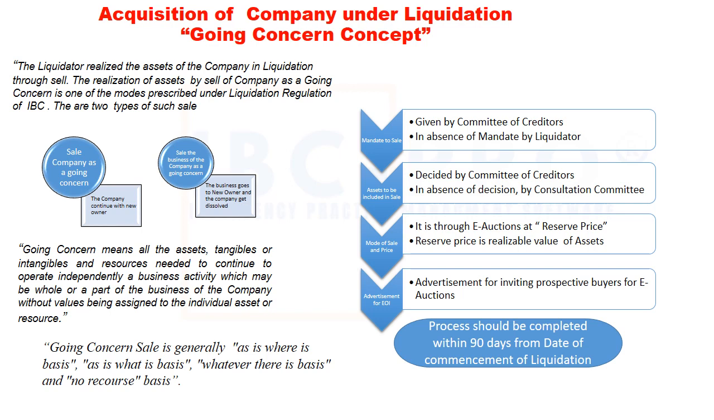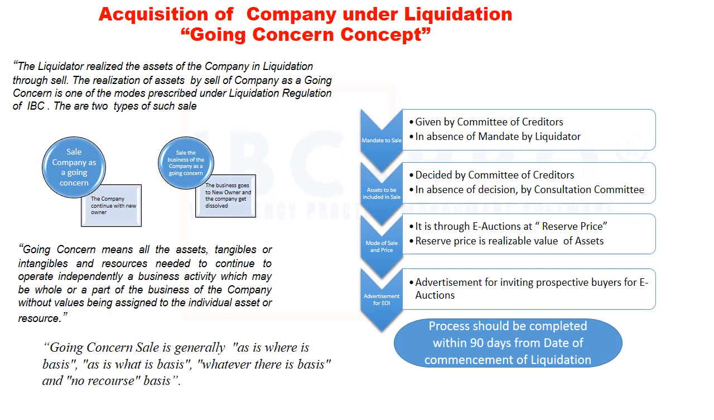Going concern means all the assets, tangible or intangible, and resources needed to continue to operate independently a business activity, which may be whole or a part of the business of the company, without values being assigned to the individual asset or resource. Mandate to sell on going concern basis is given by the Committee of Creditors. In absence of such mandate, it is decided by the liquidator of the company. Assets to be included in the sale are decided by the Committee of Creditors. In absence of such mandate, it is decided by the Consultation Committee of the company.